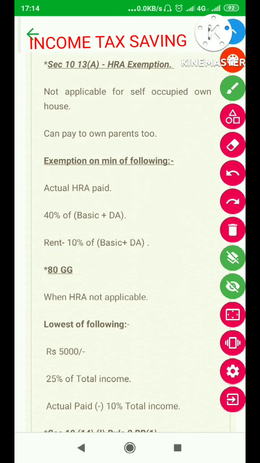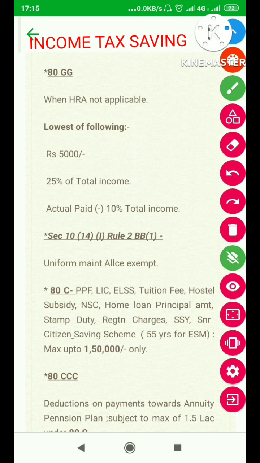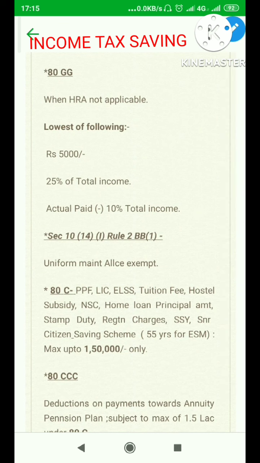Now let's go down further. Section 80GG. When HRA is not applicable to you, means your employer is not giving you HRA, but still you can claim certain exemptions on house rent. What is that? Again, take a paper and a pen. In case you are falling in this category wherein you are not receiving any HRA from your employer, what do you do?